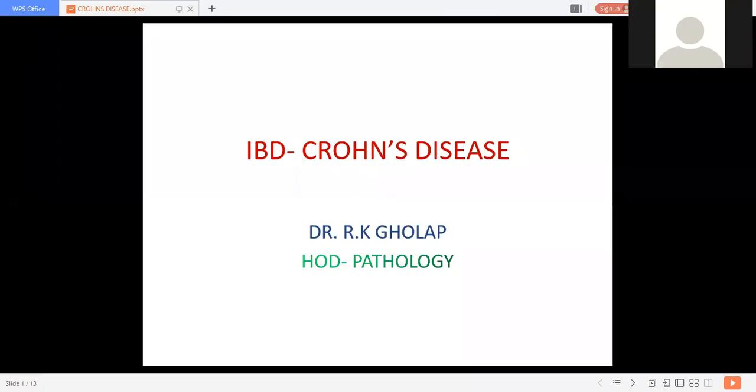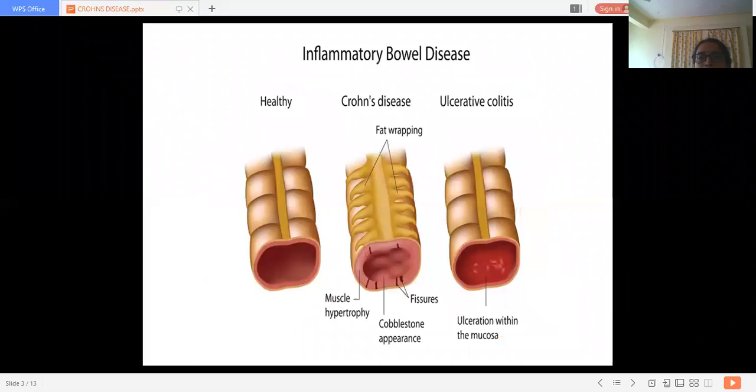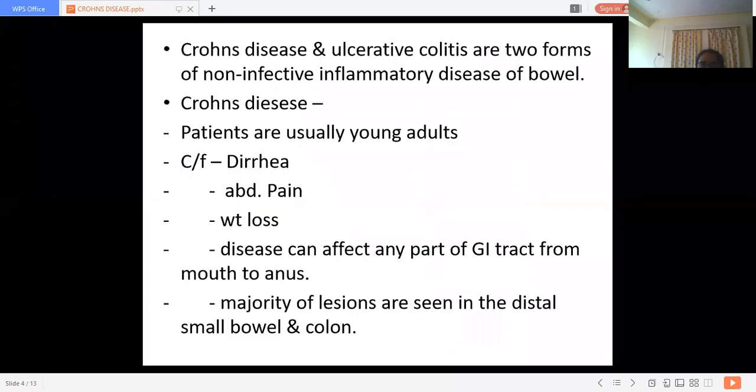Please show slides 3 to 6, ma'am. Okay, okay. This slide number 3. This is just the differentiation given, morphologically, of how these lesions are seen in Crohn's disease and ulcerative colitis.